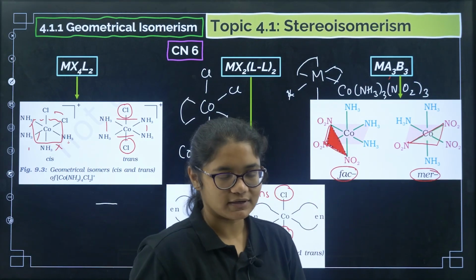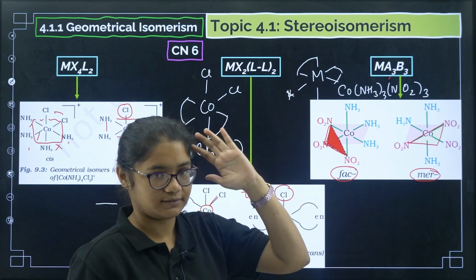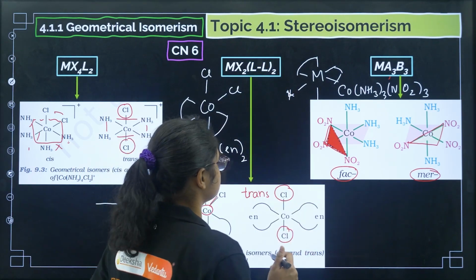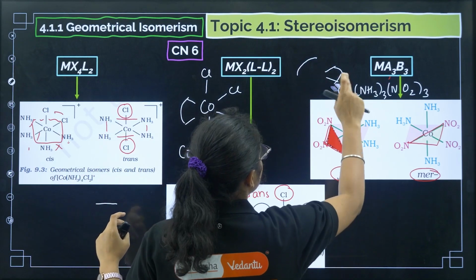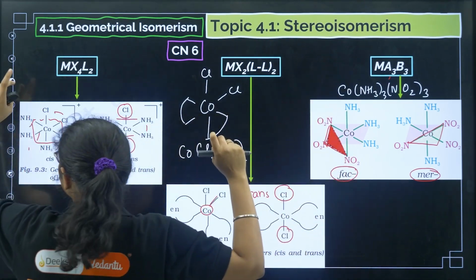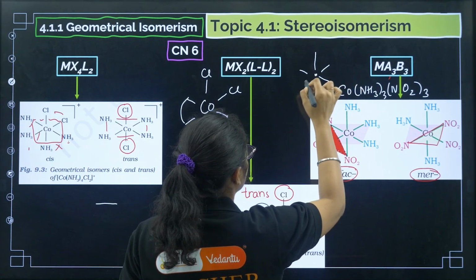Okay, once again let us discuss this one. If 3 NH3 are on one side, and you can imagine like this, this is octahedral, this is the position, right? If I draw how the octahedral looks, the octahedral has 6 faces, right? 1, 2, 3, 4, 5, 6.